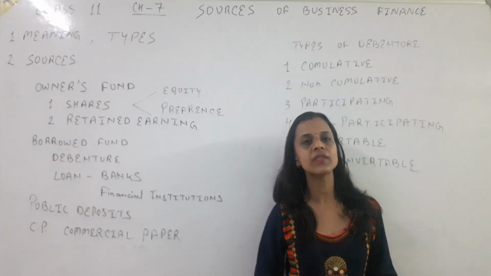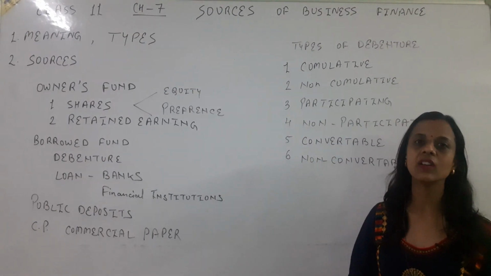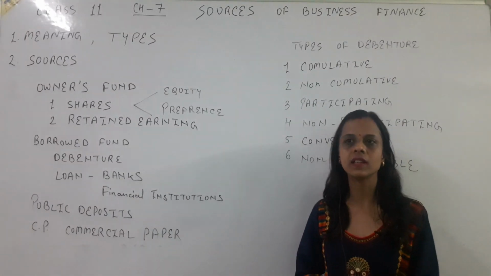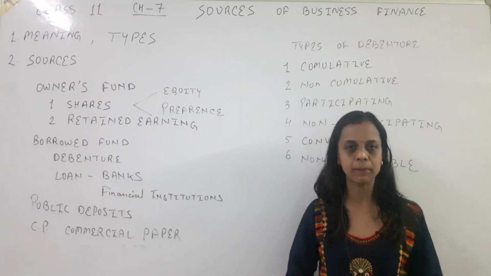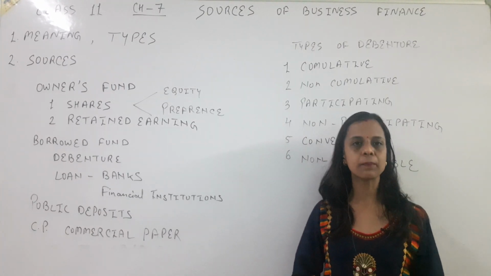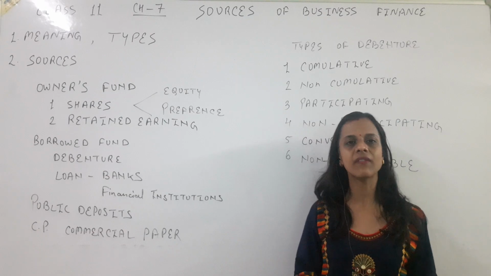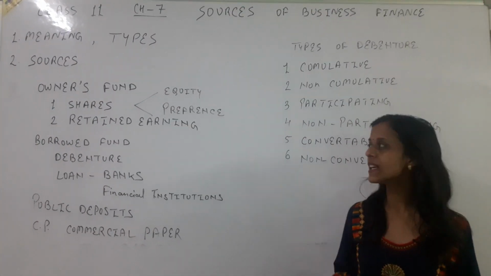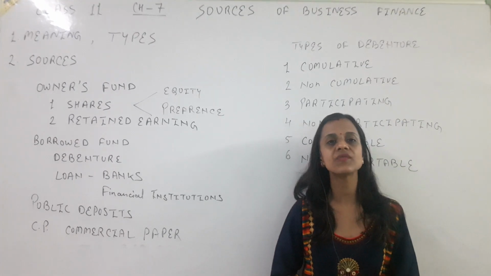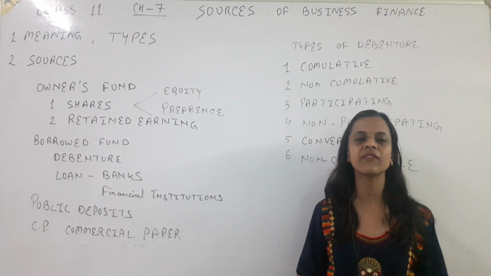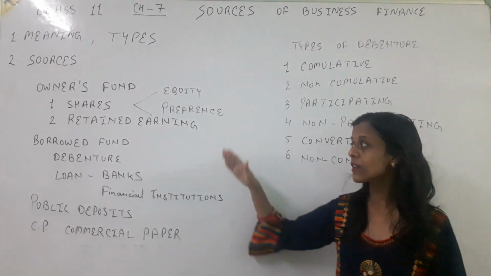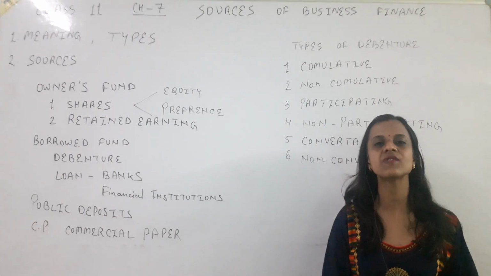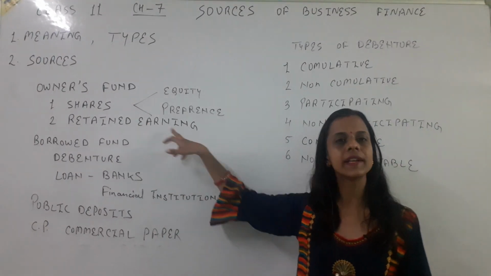Retained earning is also, we can say, a permanent source of capital for any company. Retained earning is basically the undistributed profit of a company. It means when a company earns some profit, it divides it in a certain ratio in the form of dividend and retained earning. We cannot distribute the whole profit among the shareholders; for emergency conditions or for further investment, we need to save some earning, that we call retained earning.